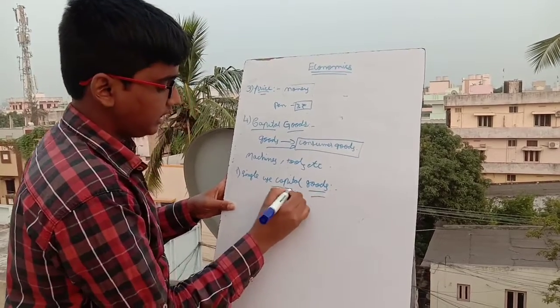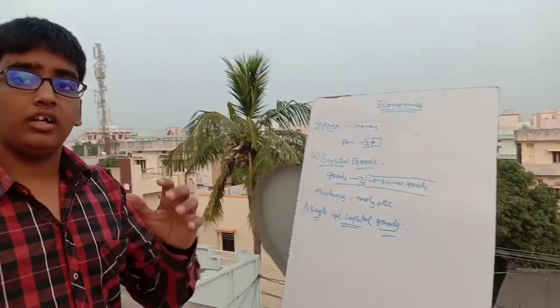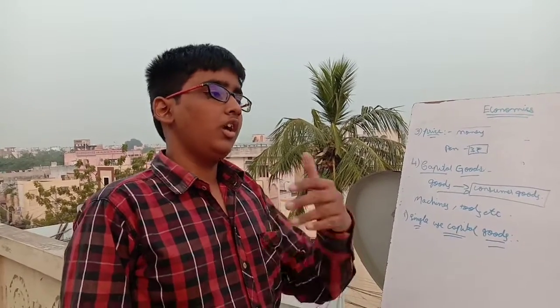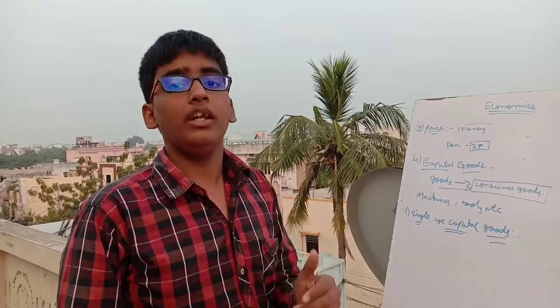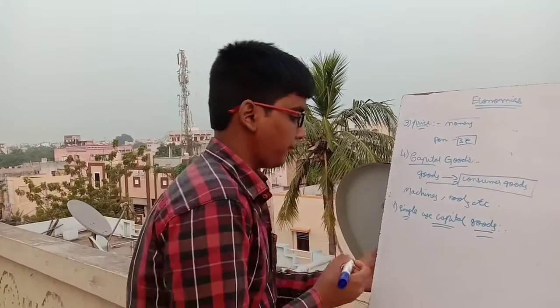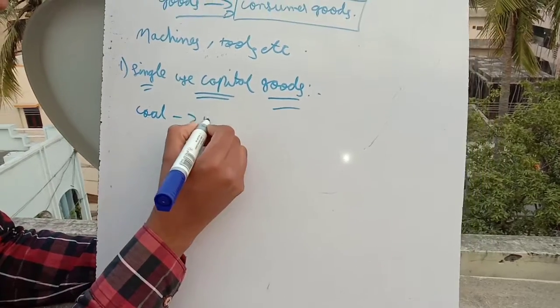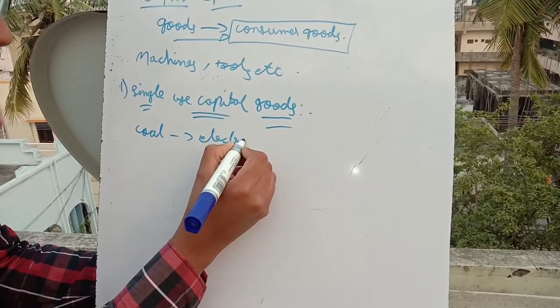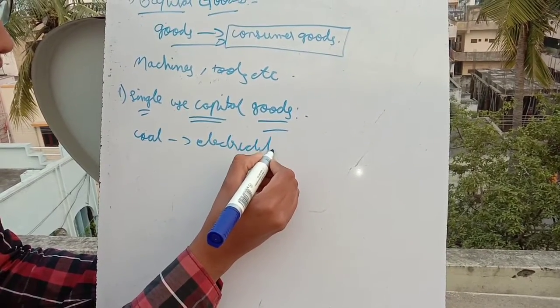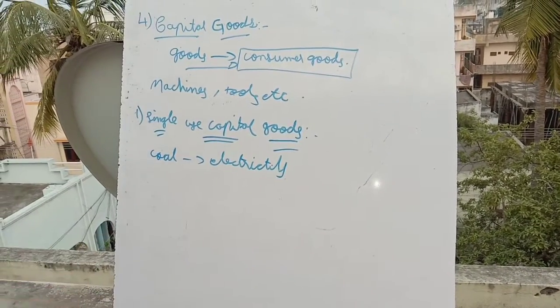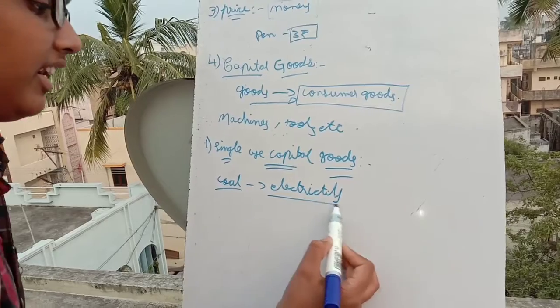What are single use capital goods? The goods which are used to produce consumer goods or other goods, and which can be used only a single time. Suppose coal is used for producing electricity.